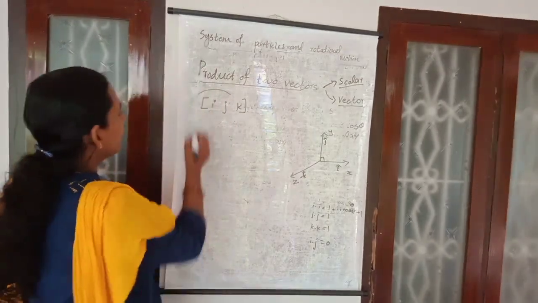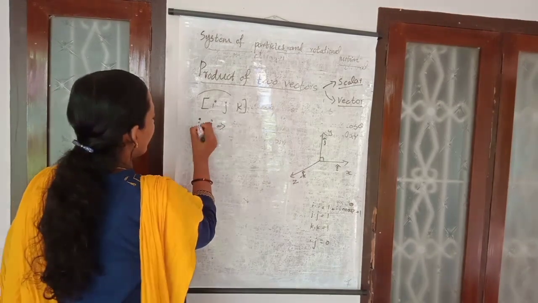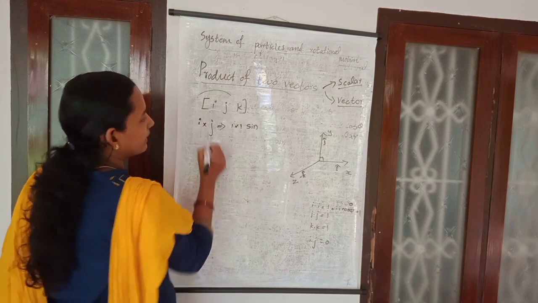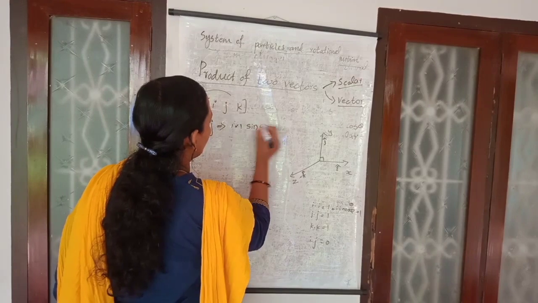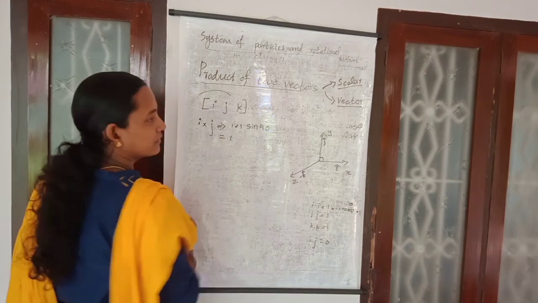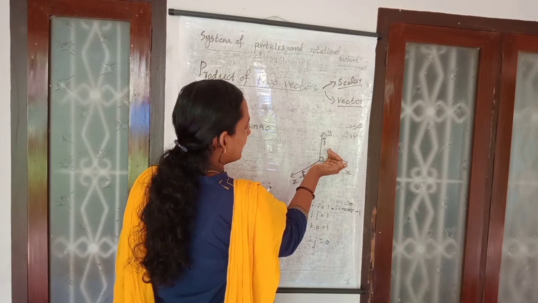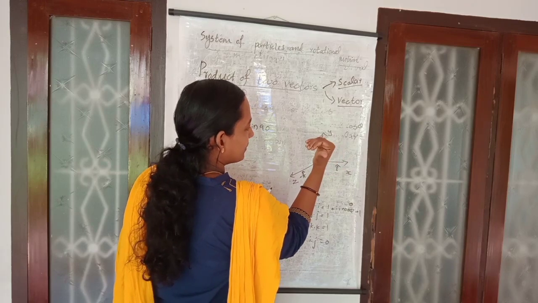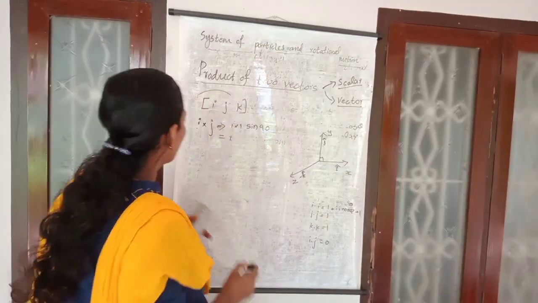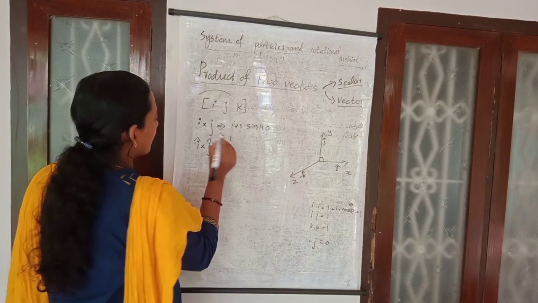In the same way, what is i cross j? i cross j means magnitude of i is 1, magnitude of j is 1, sine of the angle between the two, i and j, which is 90. Therefore, the magnitude of i cross j is 1. What about direction? If I am finding i cross j, from i to j, I keep my hand like this, then my thumb is pointing outward, that means along the z-axis direction. Therefore, i cross j is the unit vector k.